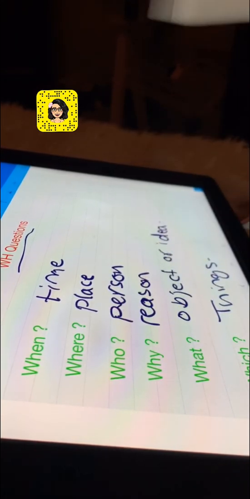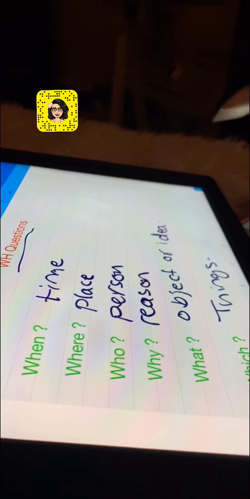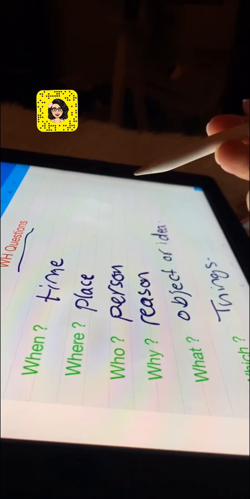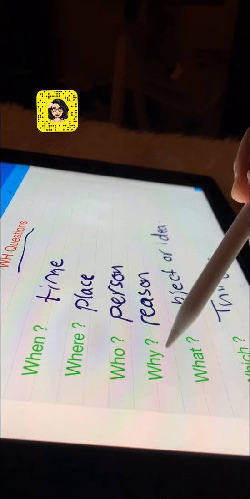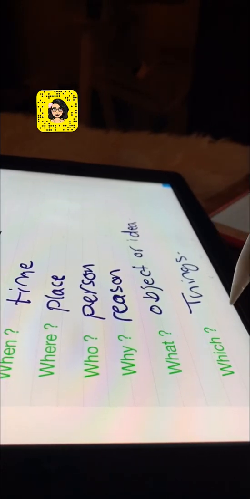So if I want to ask about the time, I will use when. If I want to ask about the place, I will use where. If I want to ask about a person, I will use who. If I want to ask about a reason, I will use why in my question. If I want to ask about an object or idea, I will use what. If I want to ask about things, I will use which.